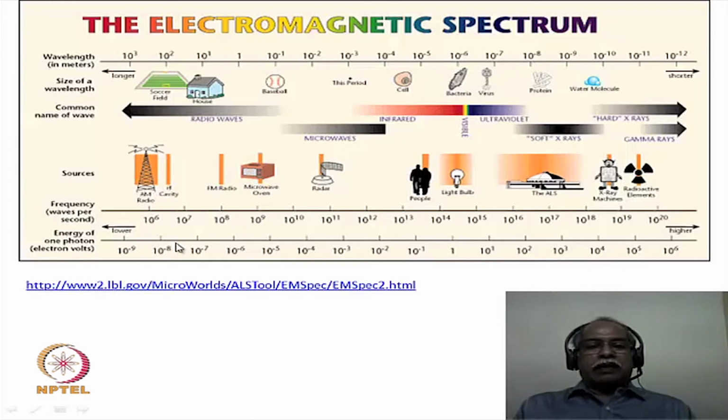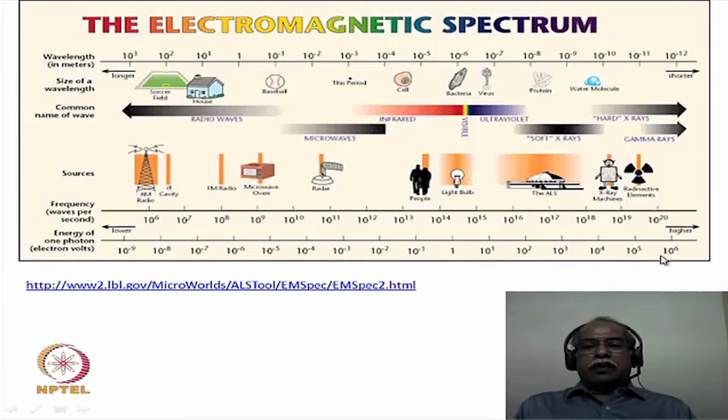The last scale corresponds to energy per photon of the electromagnetic spectral regions. For example, we are talking about something like 10 to the power minus 9 electron volt. Electron volt is the energy unit in which this particular scale is expressed. 10 to the power minus 9 corresponds to about a nano electron volt. A very low energy in terms of the energy content of a photon of a radio frequency wave.